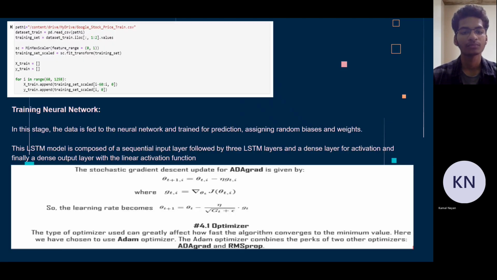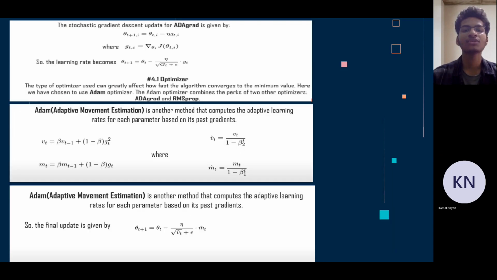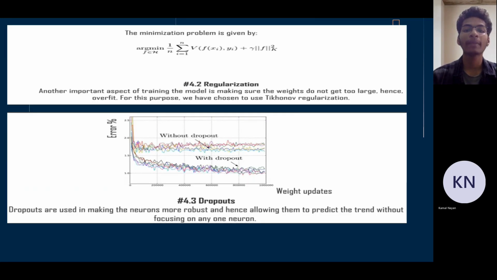Training the neural network. The model comprises an input layer, 3 LSTM layers, and an output layer. An optimizer is used to affect the rate of convergence of the algorithm to a minimum value. We have chosen the ADAM optimizer. ADAM stands for Adaptive Moment Estimation, a method to compute adaptive learning rates for each parameter based on its past variance. We also have to make sure that the weights do not get large, which is overfitting. To resolve this, we use the Tikhonov regularization.